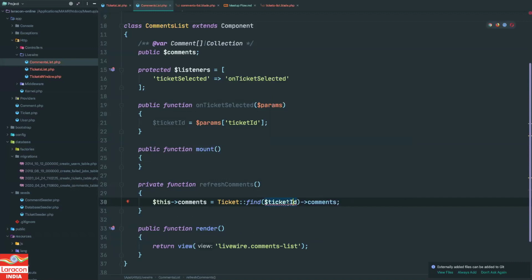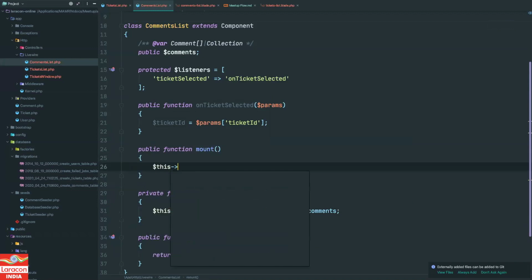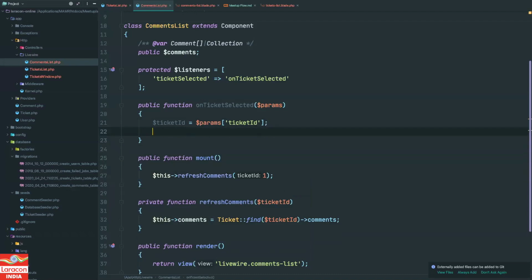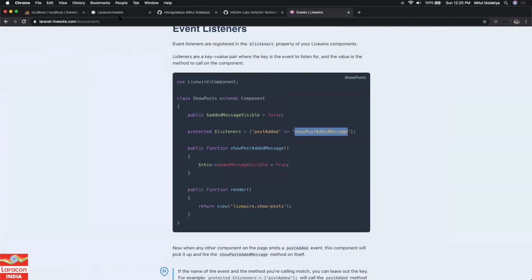So which we will pass over here, right? And from here, I will be calling this dot refresh comments and one. And from here, I will call this dot refresh comments and with ticket ID, right? Now let's try what's happening.